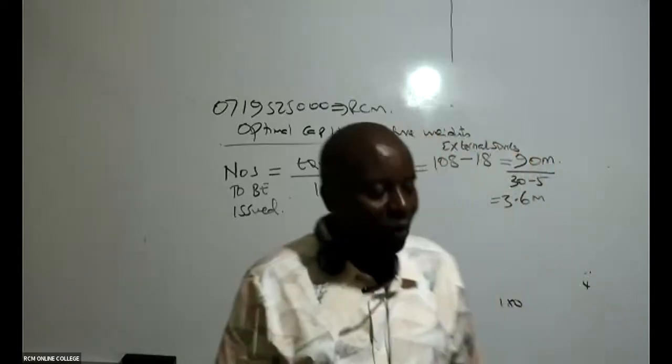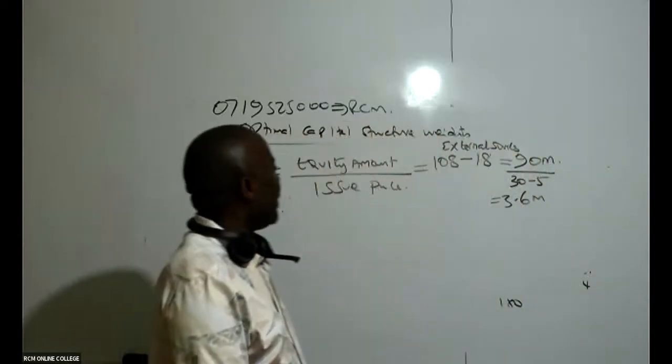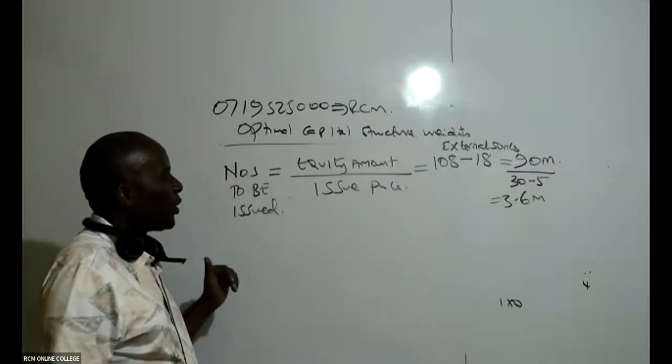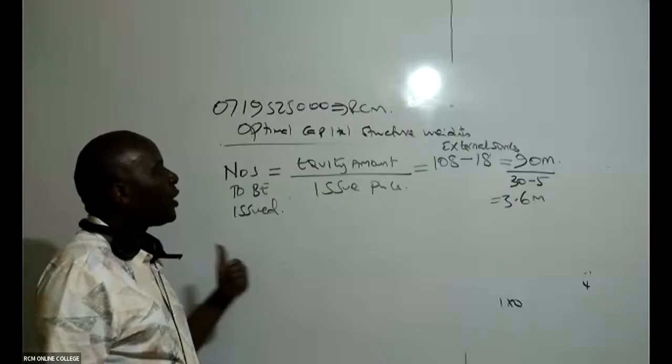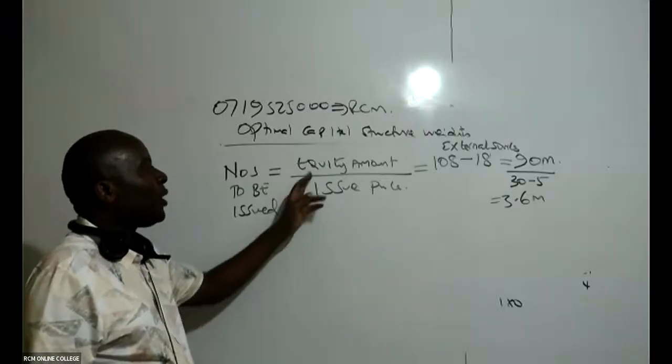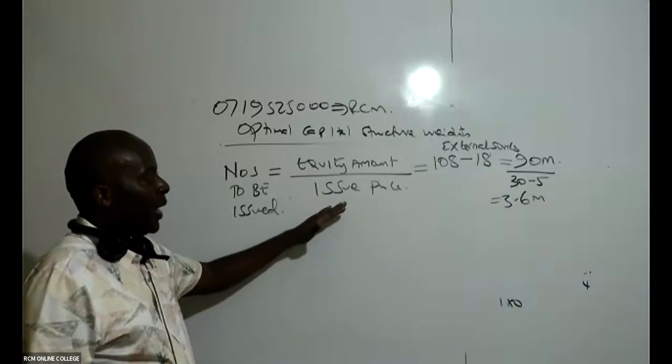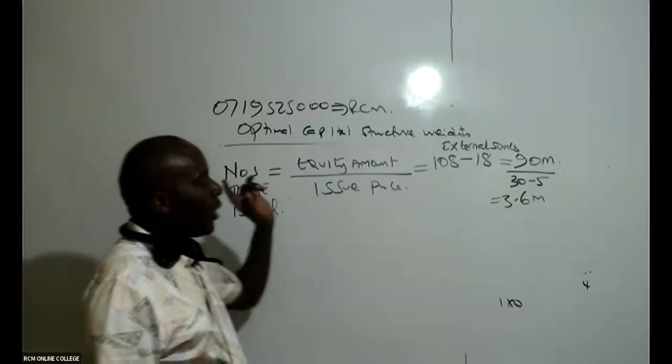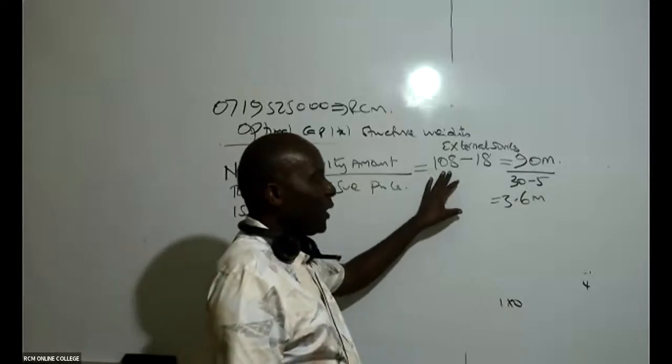So repeat here. All right. So remember, what have we done here? How do we normally get number of shares? To get number of shares, we shall take the equity amount divided by the issue price. Remember the equity amount, when we computed it, was 108.